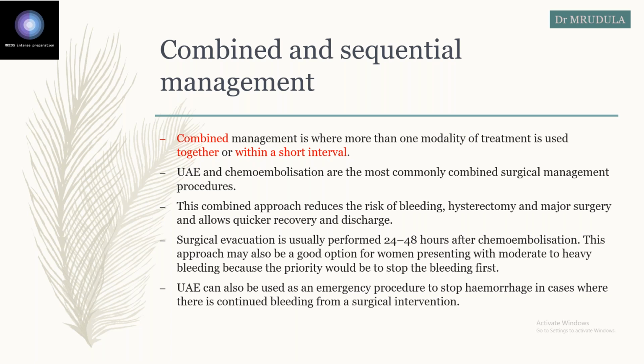So you do either uterine artery embolization or intralesional methotrexate or systemic methotrexate along with the surgical procedure. Why is it used? To reduce the risk of bleeding, hysterectomy, and major surgery, and it allows quicker recovery and discharge. Surgical evacuation is usually performed 24 to 48 hours after chemoembolization. So this is a good option for the woman presenting with moderate to heavy bleeding, because first you have to stop the bleeding. So first uterine artery embolization is done, and after 24 to 48 hours surgical evacuation. Now here there is no resection, but evacuation is done.